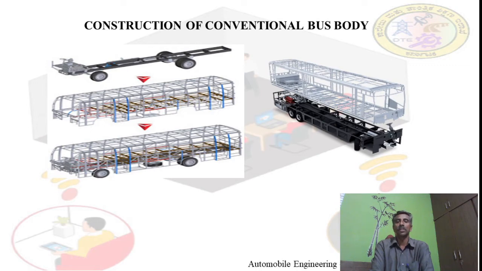The first sketch shows the underframe, that is the skeleton of the motor vehicle, manufactured by the motor vehicle company. For example, Tata will be supplying the under chassis, as shown in the first sketch. Then the upper body, shown in the second sketch, is manufactured by the bus body manufacturer. The third sketch shows the body mounted on the underframe.